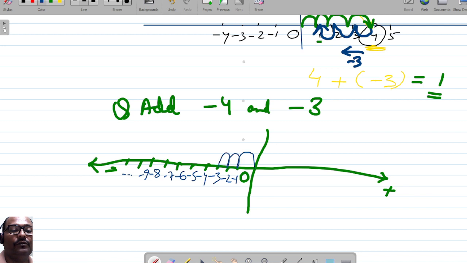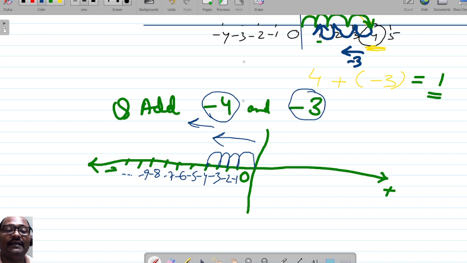1, 2, 3, 4. From origin, we will start our movement towards the left side. You know why? Because we have to cover minus 4. Now we are standing on minus 4. Now just from here, we will look after the second number. It's minus 3. This will also go towards the same direction, towards left hand side. So from minus 4 we will jump again 3, because minus 3 is towards the negative x side. Then again 1, 2, 3.